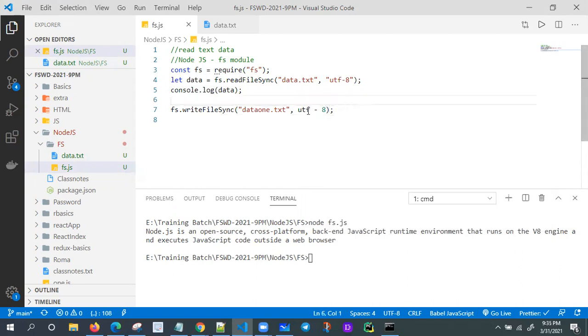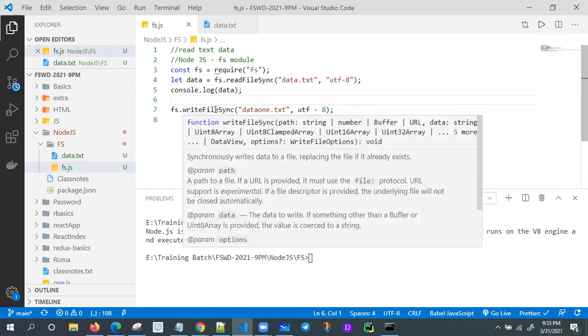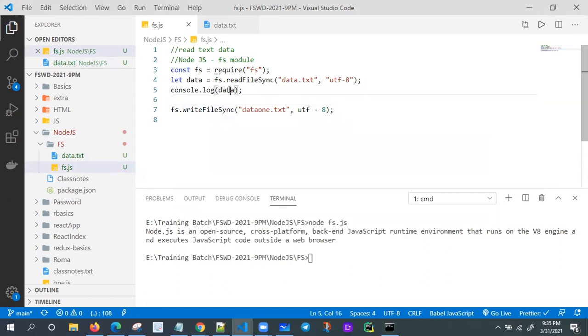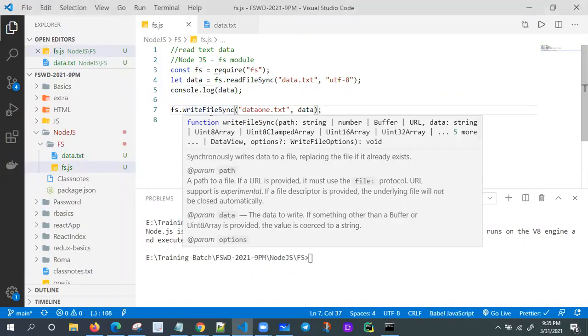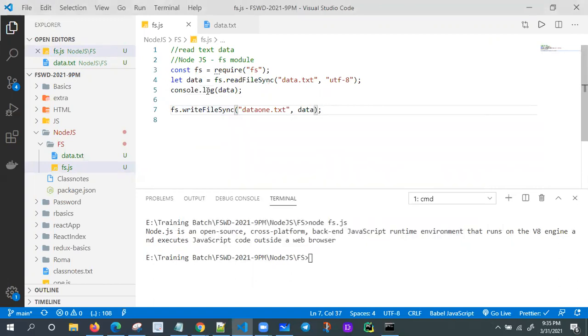So let me understand this one. Go to the documentation. What is exactly required? I need to provide the data also. I think UTF-8 is not required here, don't worry. So now writeFileSync. Yeah, that's enough. Whatever data we are reading, we are going to create a new data file. Let me execute this one.